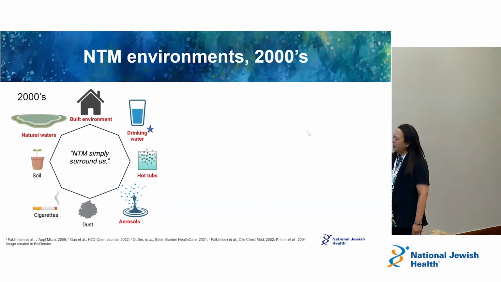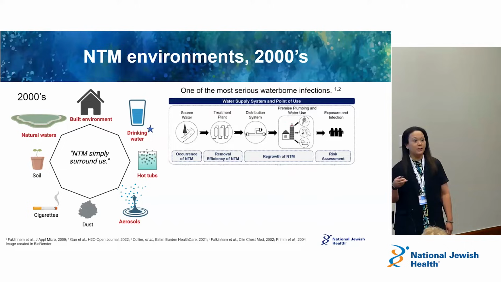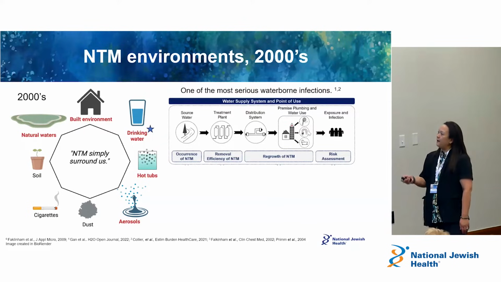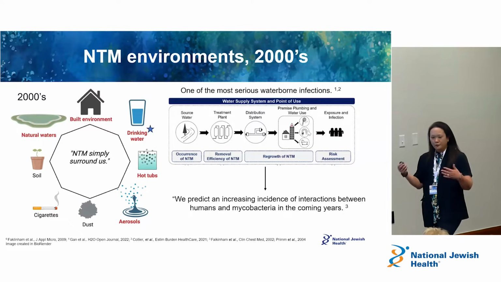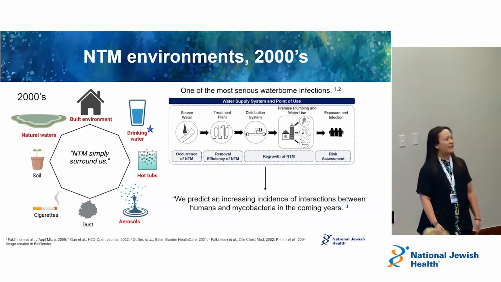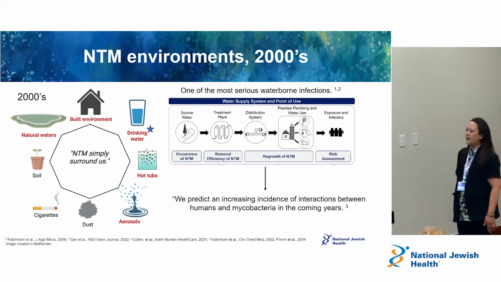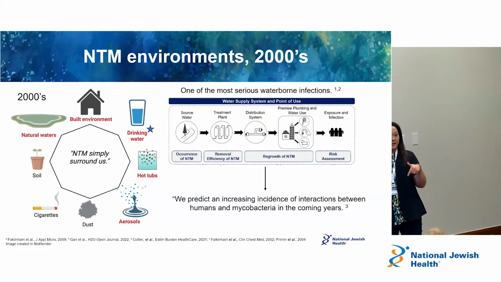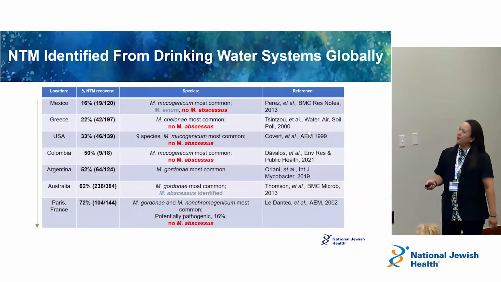And so that idea that they were in our drinking water systems, and now it's known as one of the most serious waterborne infections, right? Because they're found in source water, they're found in the treatment plants, distributions, and they get to our homes to cause infections typically. Okay, so Joe Falkenham and others really put up these quotes a few years ago. We predict an increasing incidence of interaction between humans and mycobacteria, right, in the coming years. And so that seems to be proving true, right? We are interacting with them in the environment. Cases seem to be increasing, not just here in the US, but globally as well too, right? So there are a lot of interactions here with NTM in the environment.